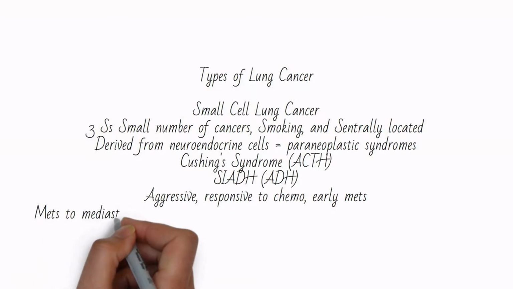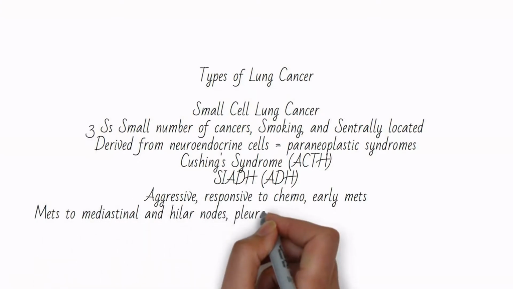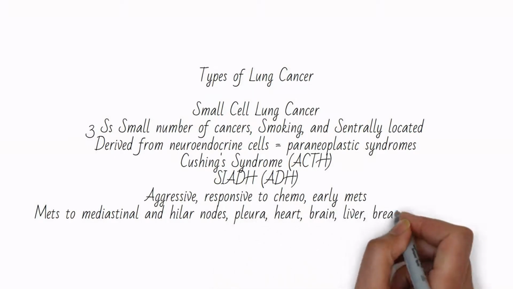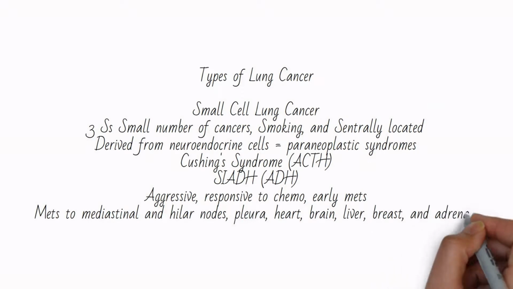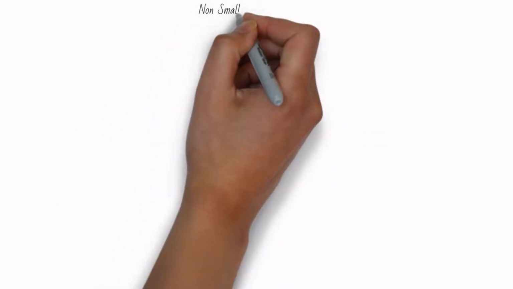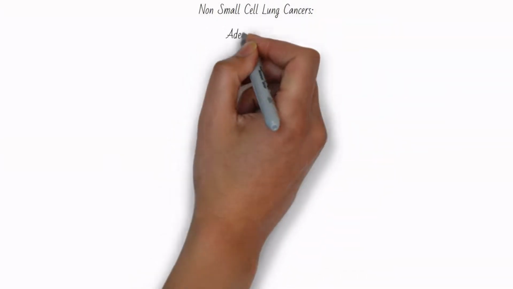These cancers grow aggressively and as such can be more responsive to chemotherapy. They metastasize early. Common sites are hilar and mediastinal nodes, the pleura, heart, brain, liver, breast, and adrenals. Non-small cell lung cancers are adenocarcinoma, squamous cell, large cell, and carcinoid tumors.